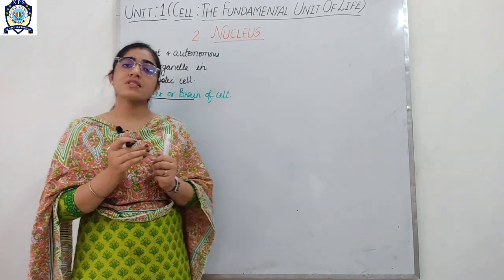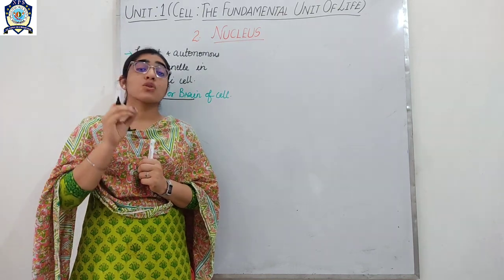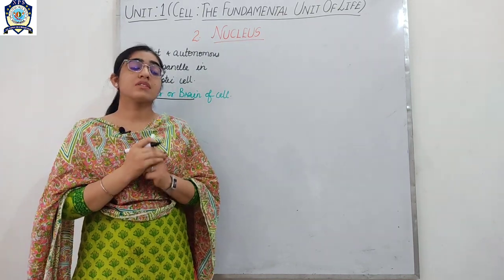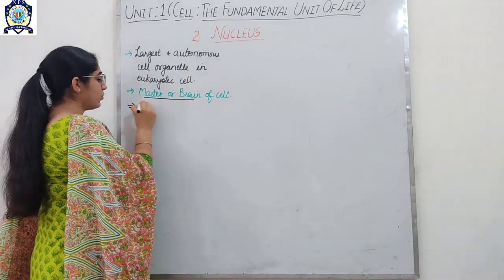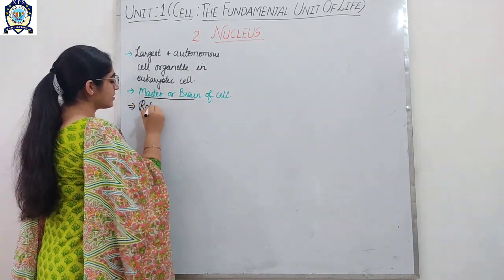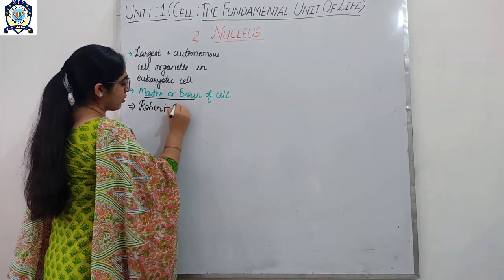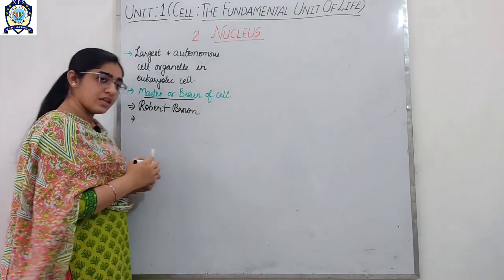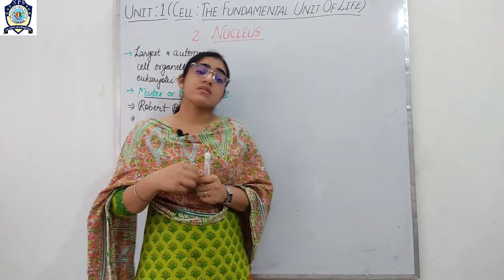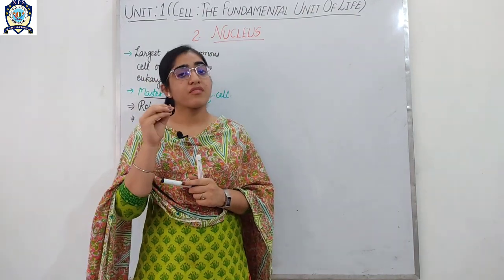And for the first time, scientist Robert Brown discovered the nucleus. So for the first time, who discovered nucleus? Robert Brown. And after Robert Brown, there is another scientist named Fleming.